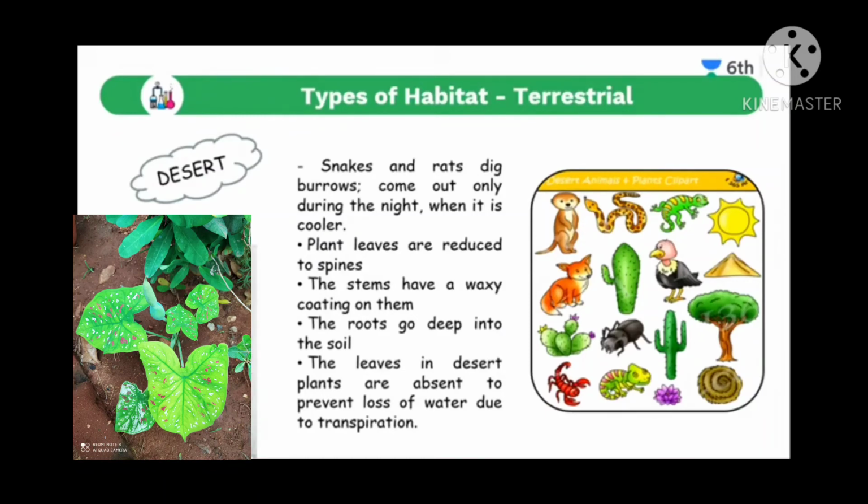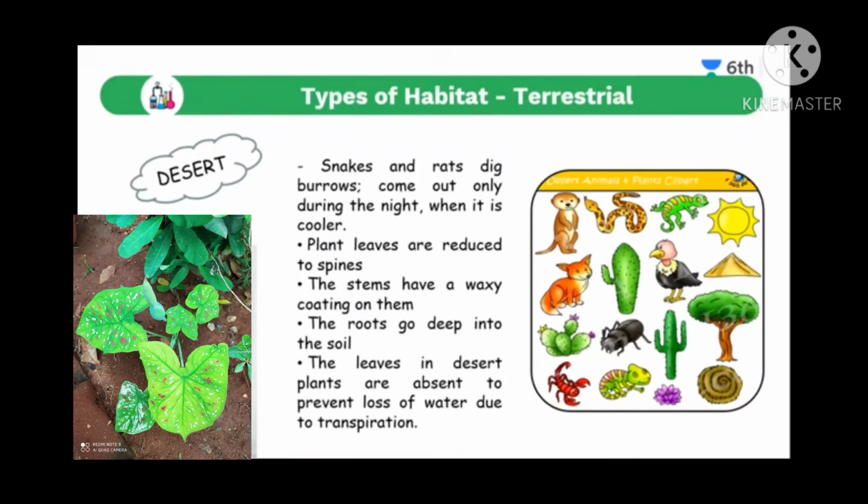You might have seen that whenever we do not give water to our normal plants, especially on sunny days, they will easily dry up. Is it? But cactus plants do not dry easily, just because they have adapted to live in a desert place where there is very little water available. Okay, next one, the stems have a waxy coating on them.